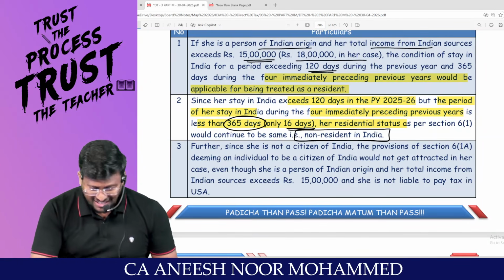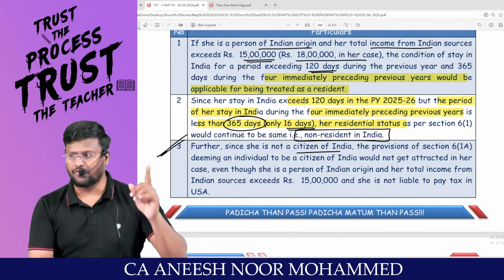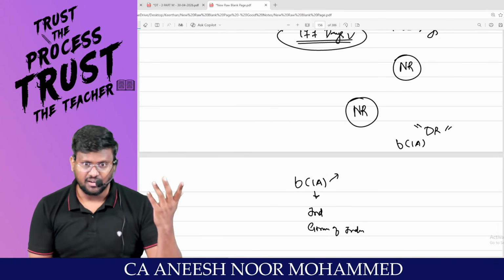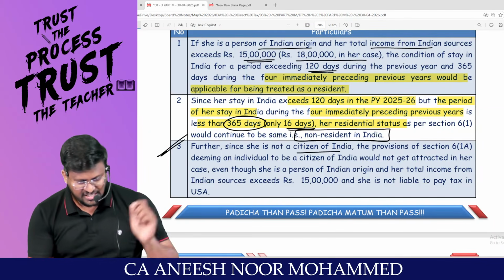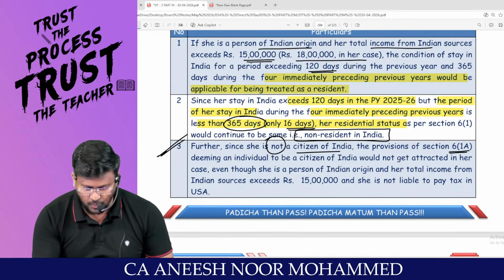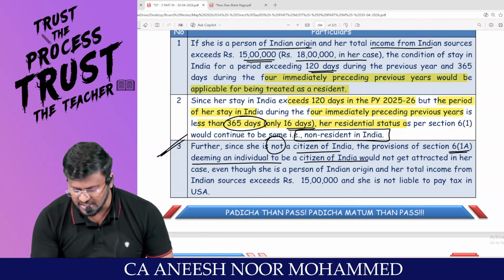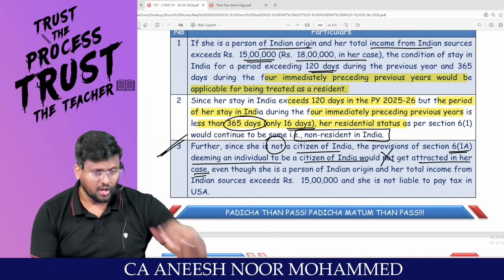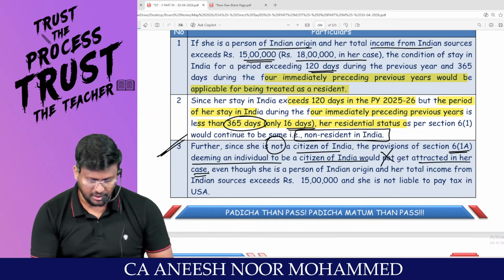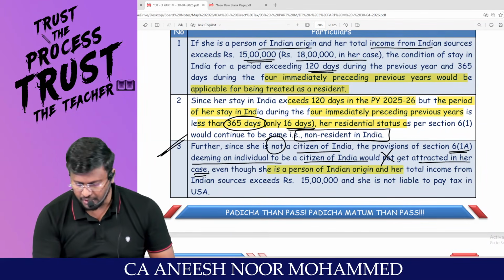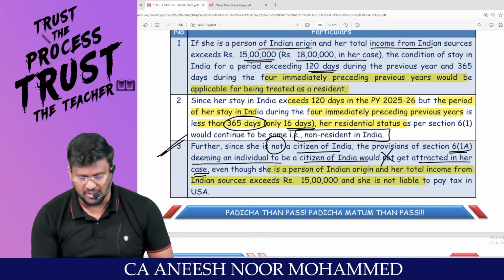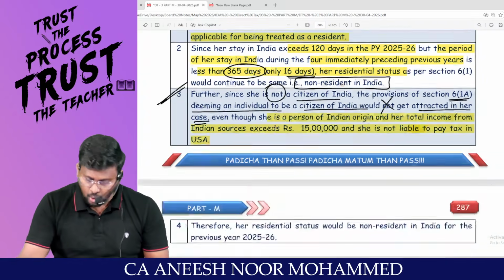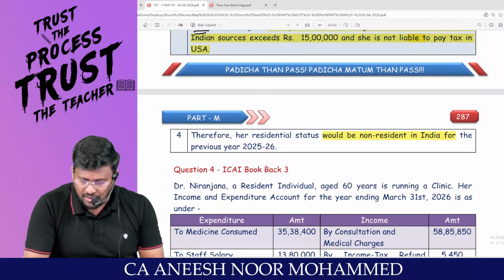Non-resident. Further, since she is not a citizen of India, I already said Section 6(1A), she should be a deemed citizen. Am I right, sir? Since she is not a citizen of India, provisions of 6(1A) deeming an individual to be a citizen of India would not get attracted in her case, because she is a person of Indian origin, not a citizen of India. Even though she is a person of Indian origin and her total income from Indian source exceeds 15 lakh, she is not liable to pay tax in USA. Even though all these, she will be treated as what resident?